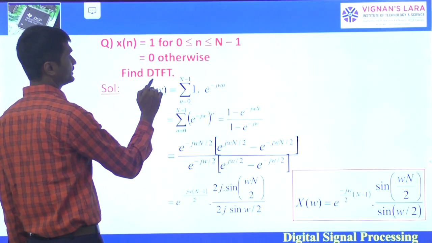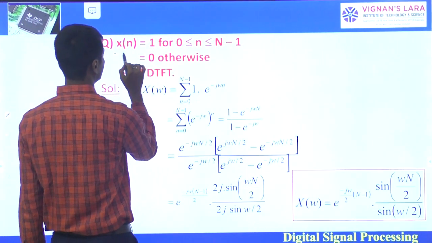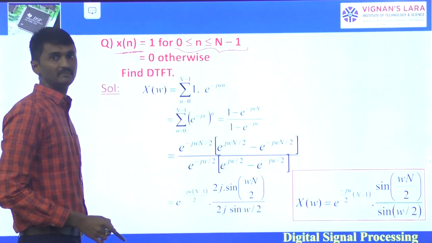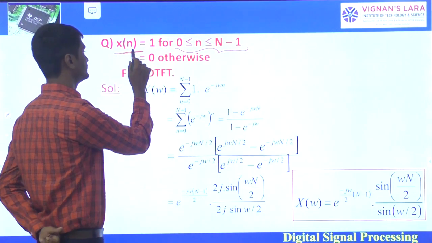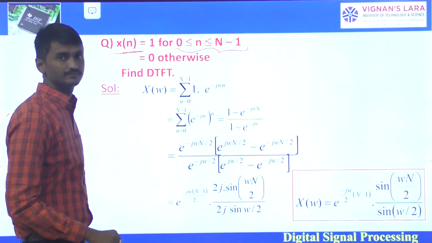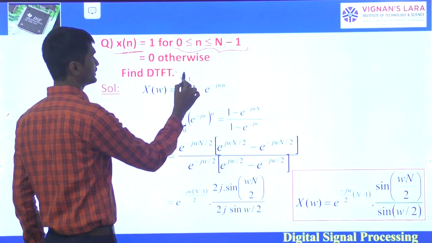So find the Fourier transform. Find the Fourier transform for x of n equals 1 for 0 to N minus 1, and 0 otherwise. So we have to find the Fourier transform.